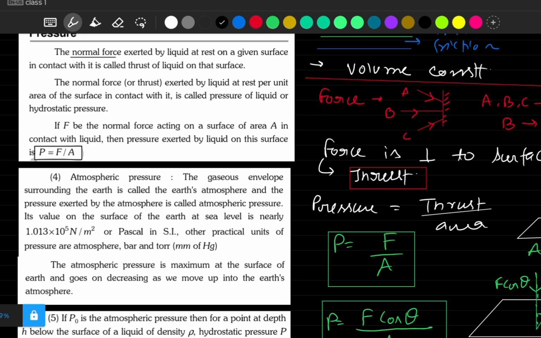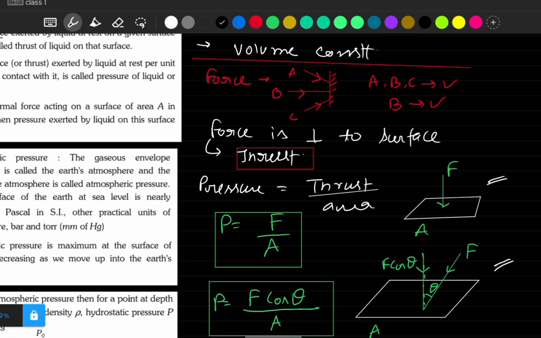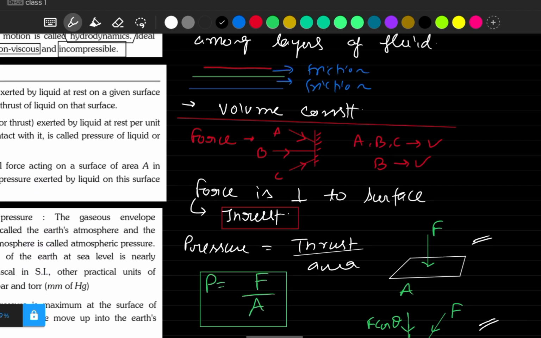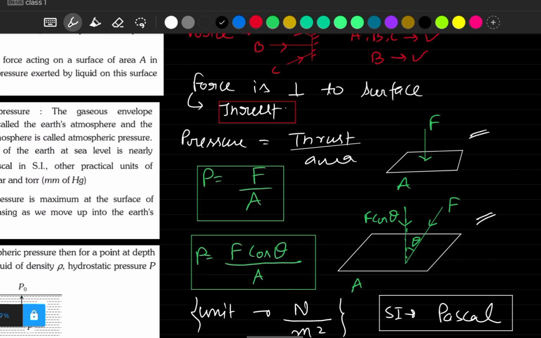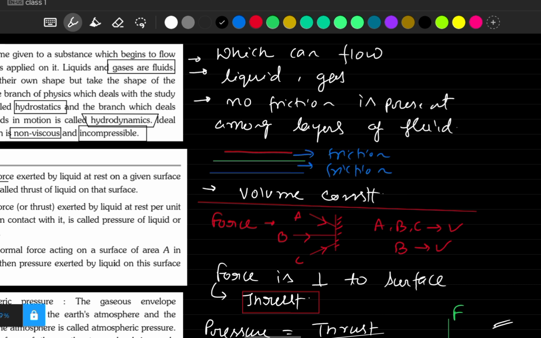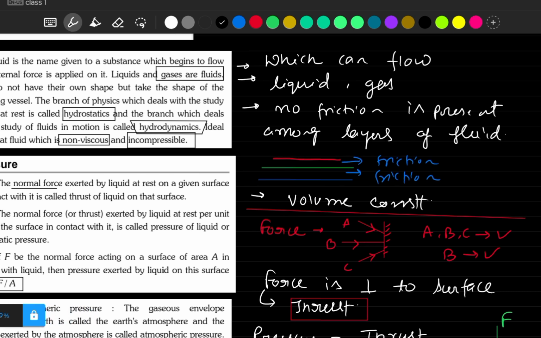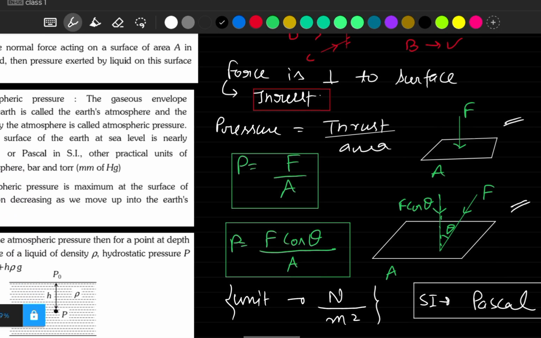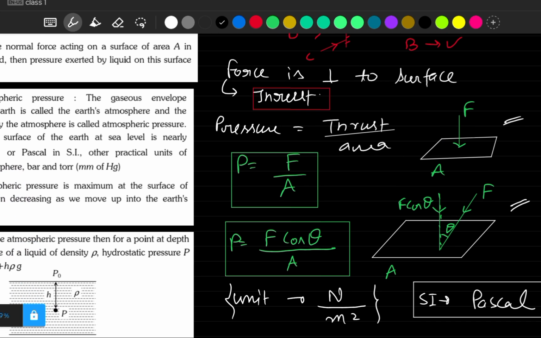I suggest all of you keep making notes along with me. If you have your own notes, that will be helpful at the end. Pause the video and write down everything, draw all these diagrams and write all this theory. If you have good notes, that will be really helpful.